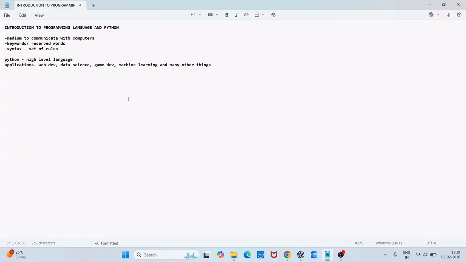Why is Python so popular? Because it has lots of libraries. Libraries means a set of programs. For example, if you are creating a program for machine learning, you just have to import the library. You don't have to write the entire code from scratch. So it can be used in many things like web development, data science, game development, machine learning, and many other things.